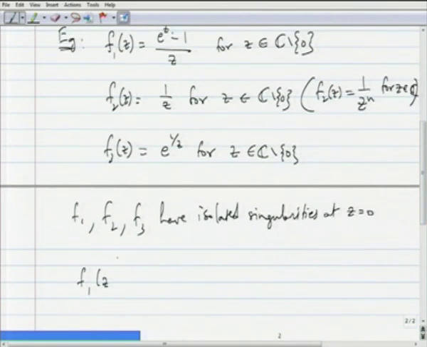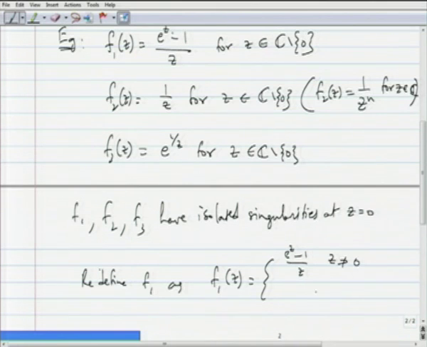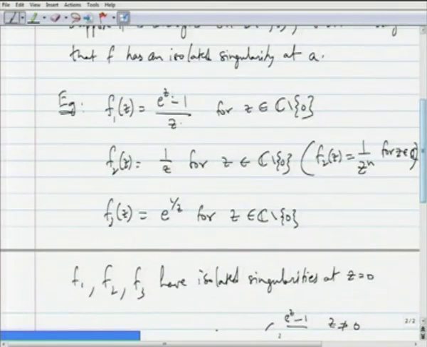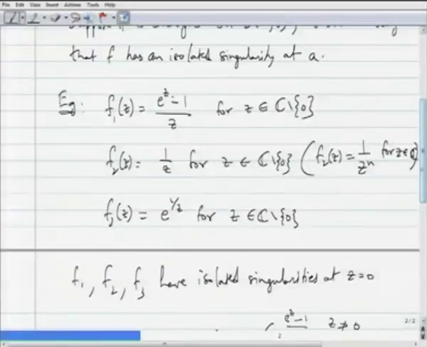Let us redefine f1 as: f1 of z is whatever it is given to be, e power z minus 1 by z, for z not equal to 0, and let us define it to be 1 for z equals 0. Since we know that the limit as z goes to 0 of e power z minus 1 by z is actually equal to 1.